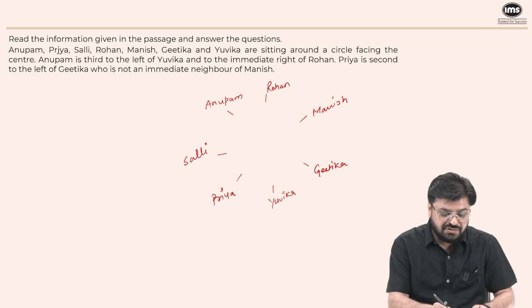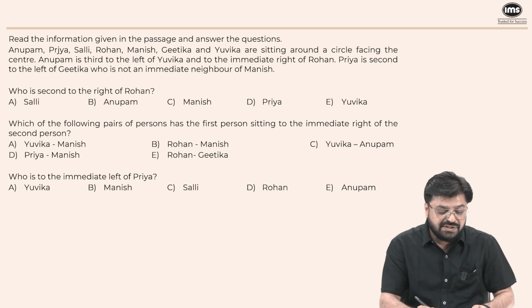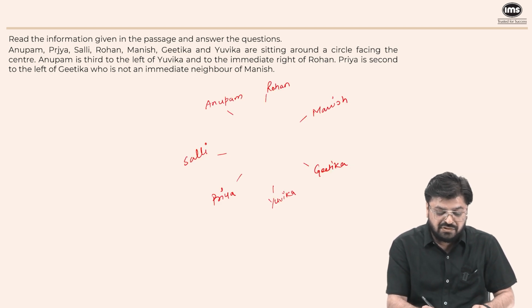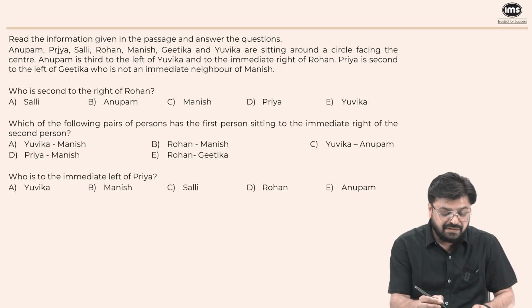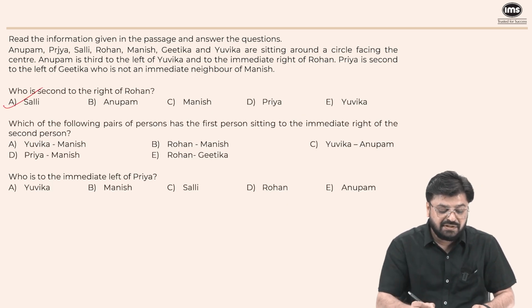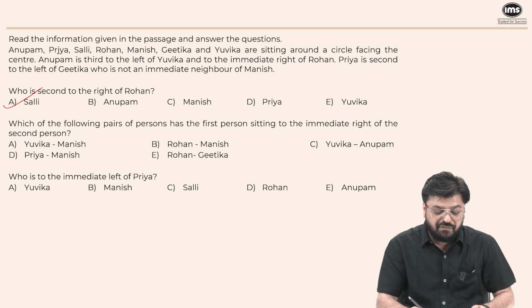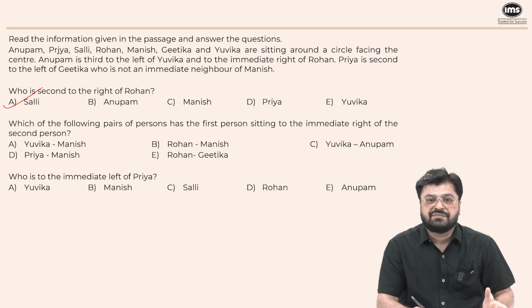Look at the questions. Who is second to the right of Rohan? Second to the right of Rohan is Sally. That is option A. Which of the following pair of person has the first person sitting to the immediate right of the second person? First person sitting to the immediate right of the second person.